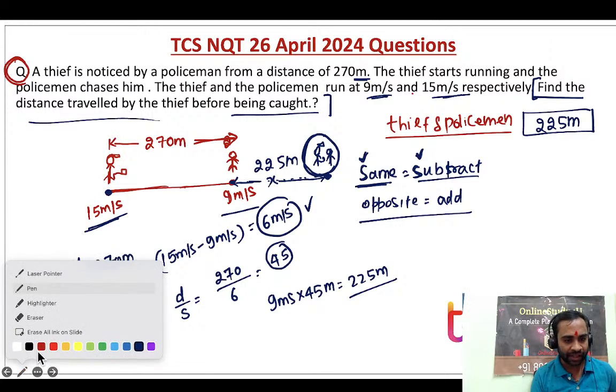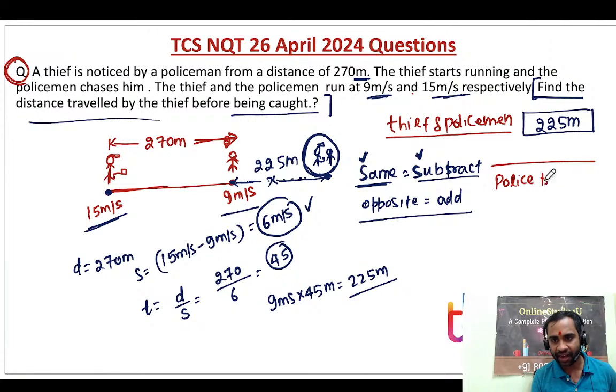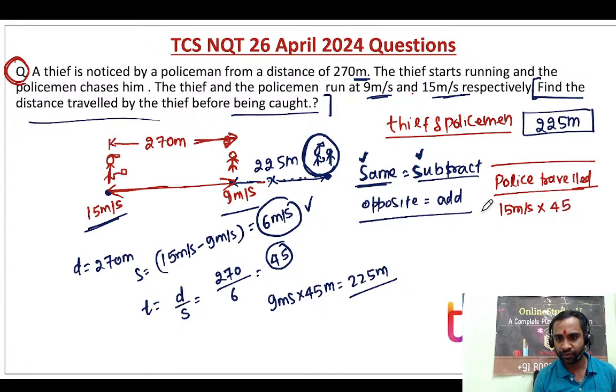Now, if in the question they would have asked to find the distance traveled by the policeman before the thief is caught, how much distance police traveled to catch the thief? Police is covering this x plus this, right? So speed is 15 meter per second and time is 45 seconds.